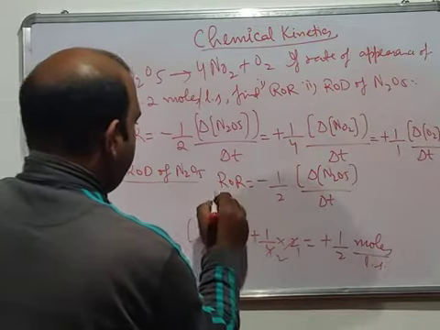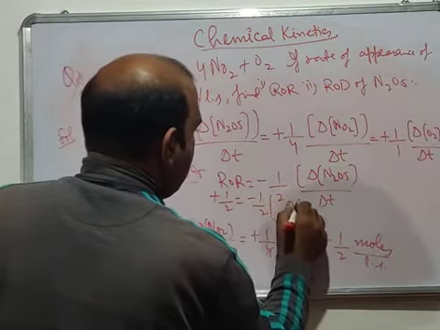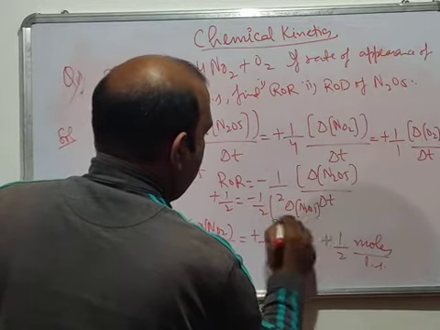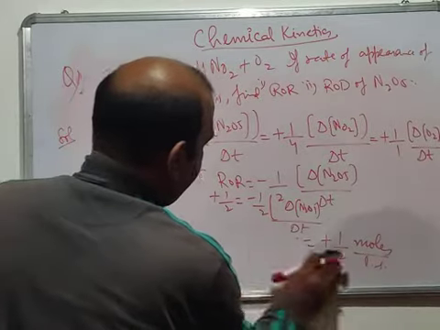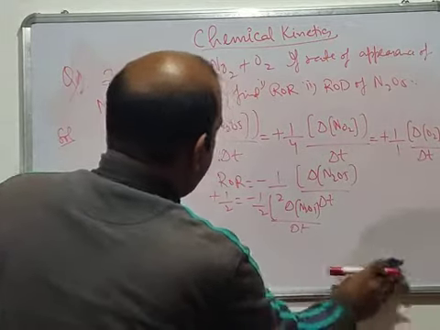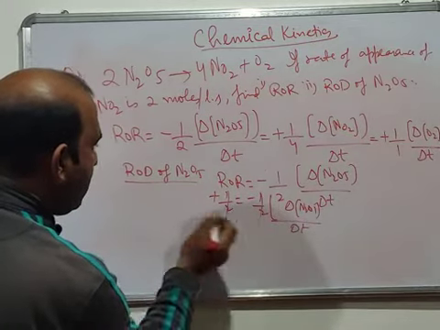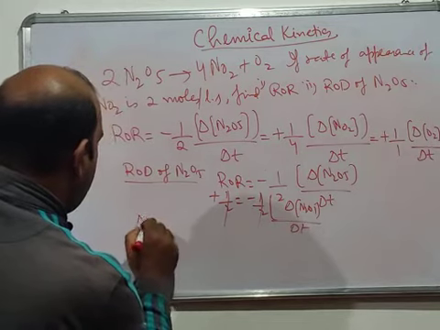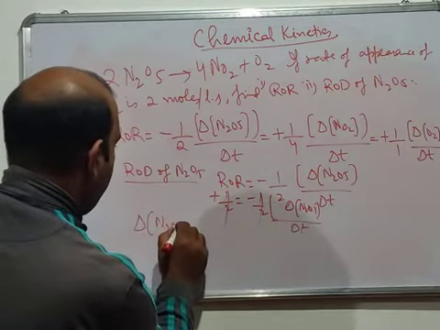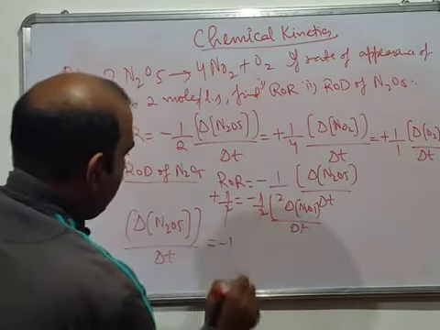That's plus 1 by 2 is equal to minus 1 by 2 del N2O5 by del T. So plus 1 by 2 and minus 1 by 2 cancel. So del N2O5 divided by delta T is equal to minus 1.